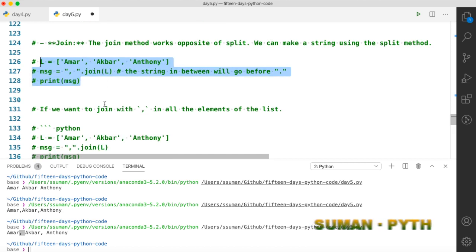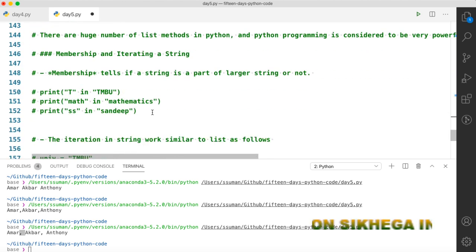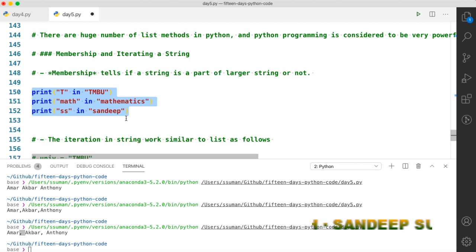This is another very important method, and I have already discussed these things. Now in the last part, like in the list, we learn about membership and iterating over a string. So same as before, we can ask whether capital T belongs to TMBU or not. We ask capital T in the string TMBU, and the answer should be true. Math belongs to mathematics, so the answer should be true, while SS does not belong to Sandeep, so the answer should be false.